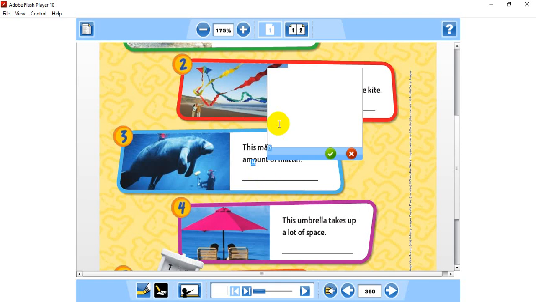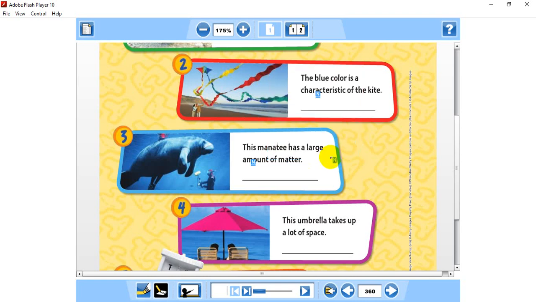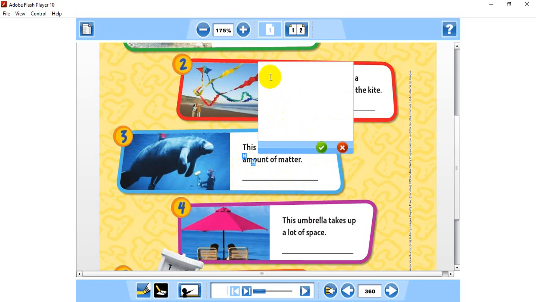We call it what exactly, guys? Mass. Okay, so number three, the manatee has a large amount of matter. This is an example of mass. So this one is mass.